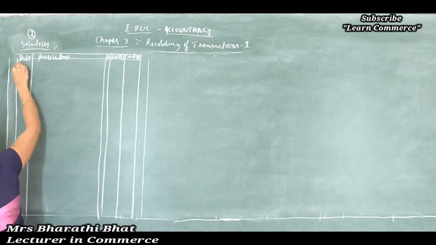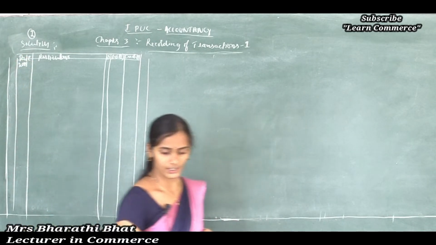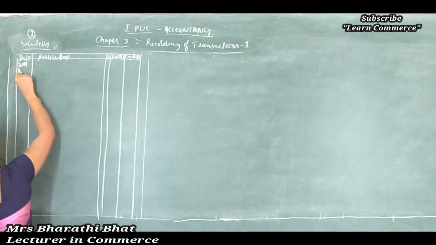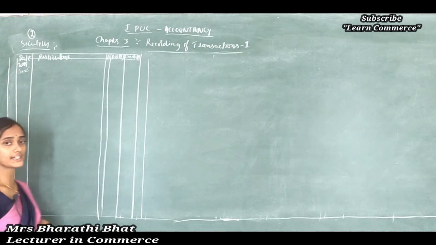Okay, first one, 2018 June 5, business started with the cash.